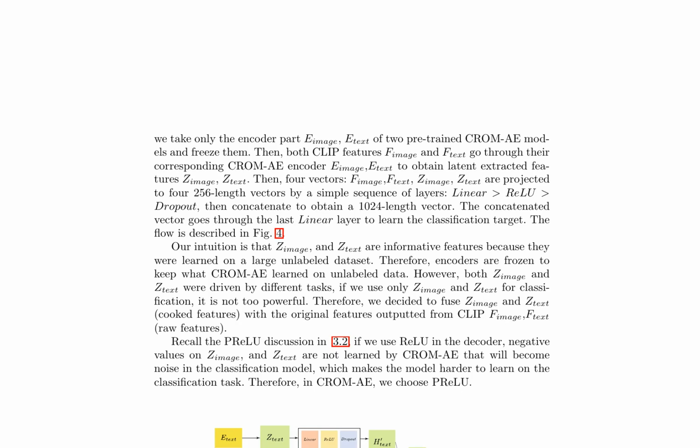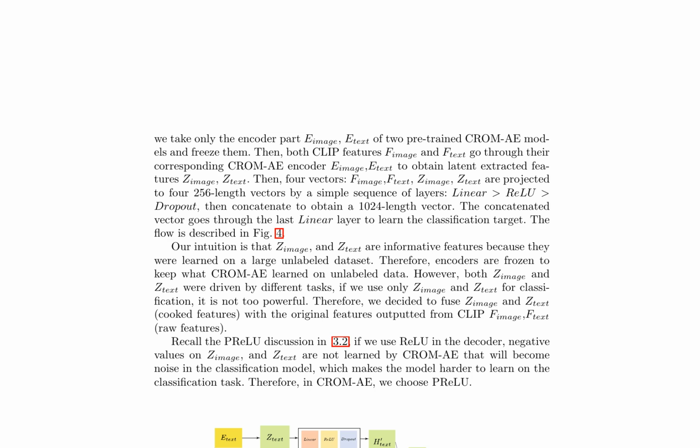In multimodal classification, a novel approach is proposed, combining the strengths of pre-trained models and autoencoders. Specifically, the encoder components of two pre-trained CROMAE models, e_image and e_text, are utilized and frozen to preserve knowledge learned from large unlabeled datasets.